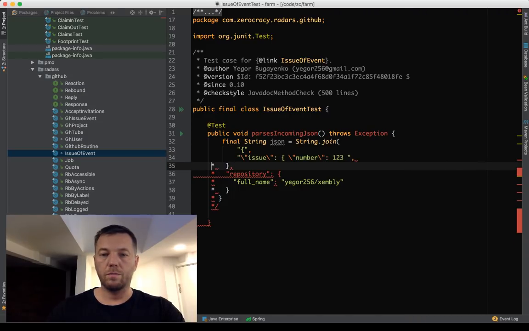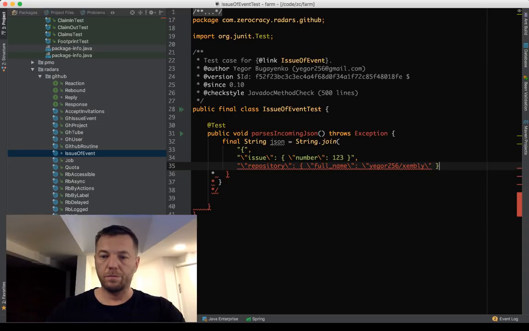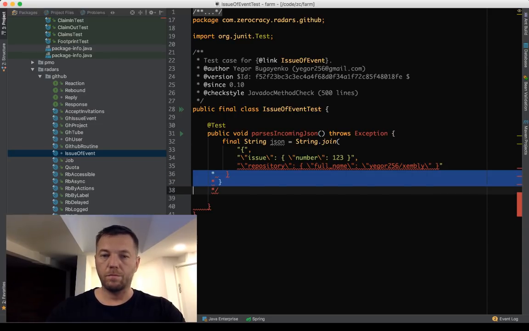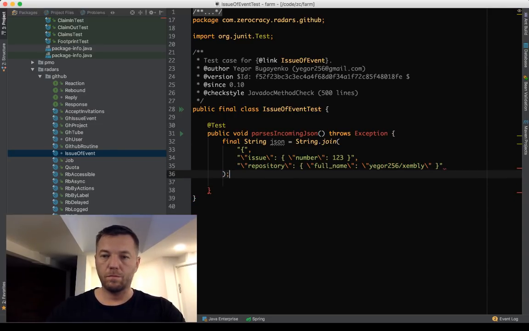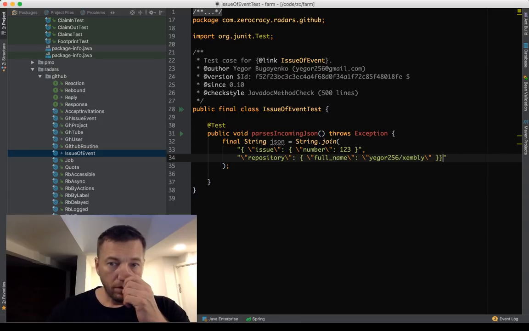That's going to be our JSON repository. Correct me if something is wrong here. Like I said, I'm not a really good JSON designer. This is the start. Let's put it here, and this is the end.